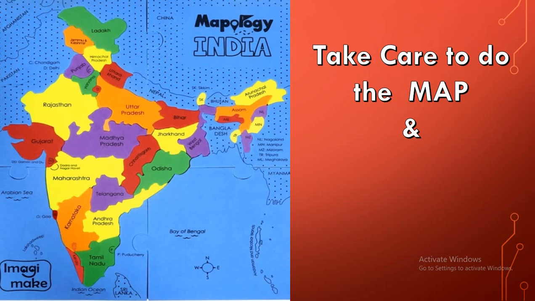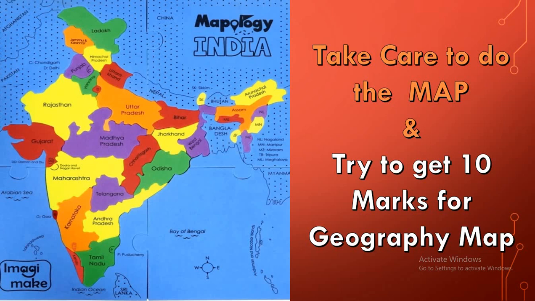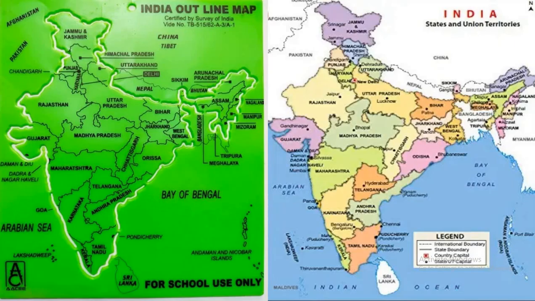Be clear in doing the map, because the board exam gives you 15 marks for map. Especially in geography you get 10 marks. So take care in doing the map properly. Okay children? So it's for your work. So be clear, have a keen watch, point out the places properly and do it in a better way.